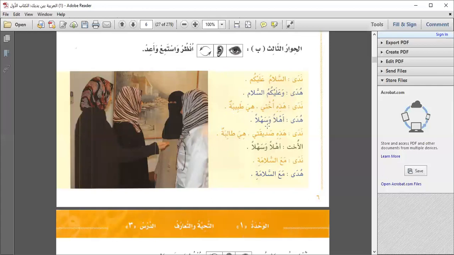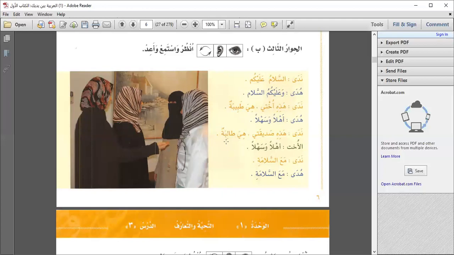So Huda said ahlan wa sahlan. Huda is welcoming the doctor here. Nada said hadihi sadiqati. Now see here, ha is added. Hadihi. This is sadiqati, my friend. Now it's not sadiqi here. Earlier it was sadiqi. Now it's sadiqati. Ta is added here. That means it's for a female. My female friend. Here she is taliba, student.